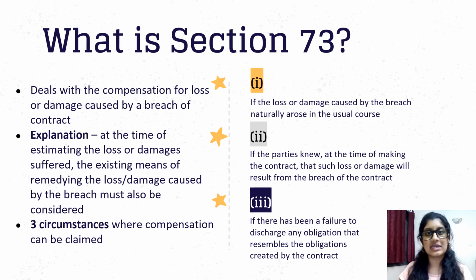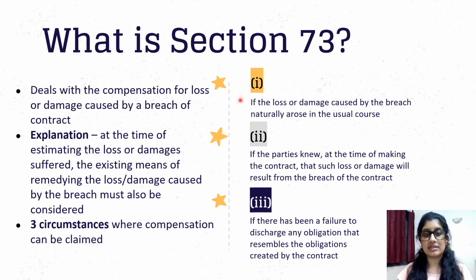So it's not necessary in a contract that you list down each and every possibility that you can think of. If there is anything that you might have missed but which resembles whatever you've written down so far, then that will also be considered a breach of contract and you are entitled to claim damages from it. Now these 3 in scope are pretty wide. So when we look at the different types of damages, we will see that several of those types can fall under either one or the other of these 3 particular things.